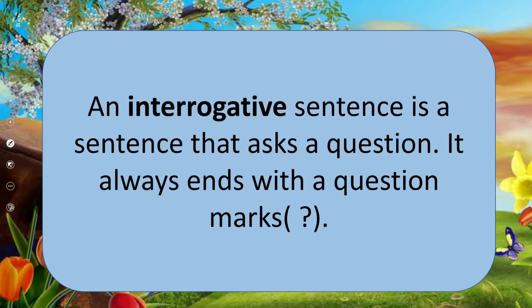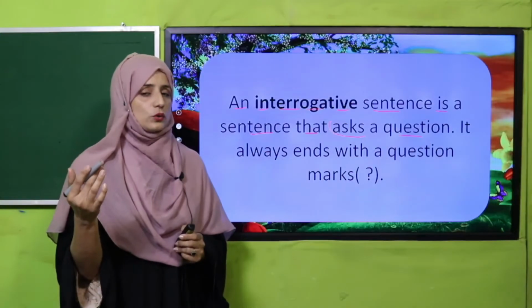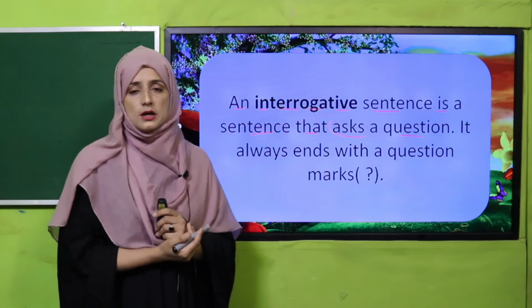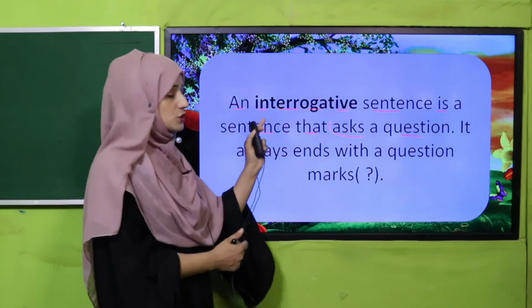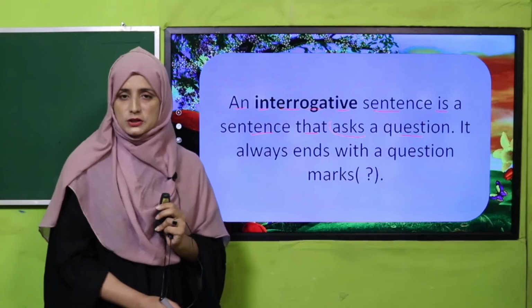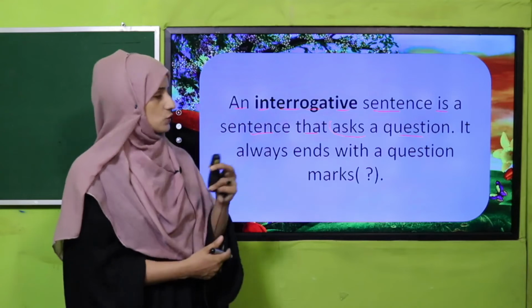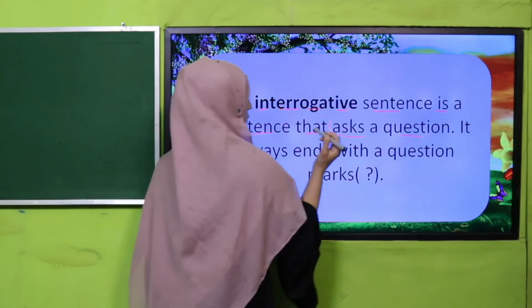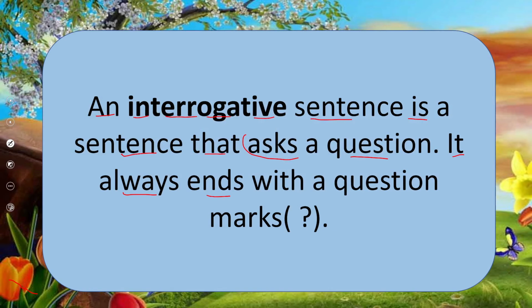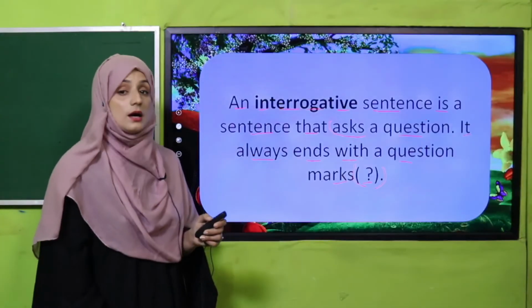So let's see what an interrogative sentence is. An interrogative sentence is a sentence that asks a question. So yes, my dear students, when we have to put a question to someone, we definitely use an interrogative sentence. Such sentences, where we ask a question about anything and from anyone, are called interrogative sentences. It always ends with a question mark.